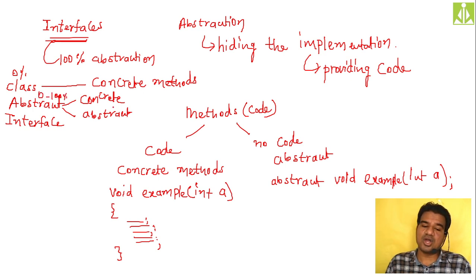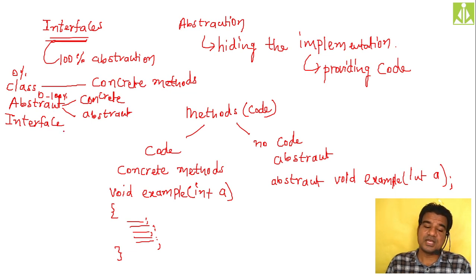If you maintain all concrete methods inside a class, the abstraction level will be 0. If you maintain all abstract methods inside an abstract class, the abstraction level will be 100%. And if you maintain a mixture, the abstraction level will be somewhere in the middle, 0 to 100. Hopefully you understood.